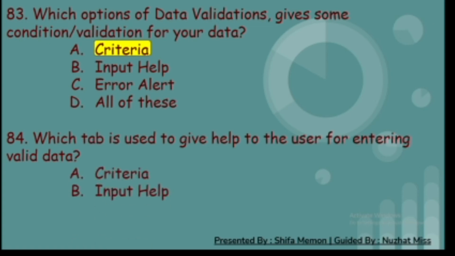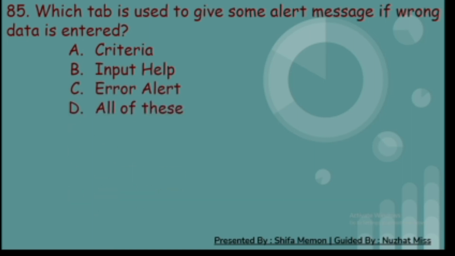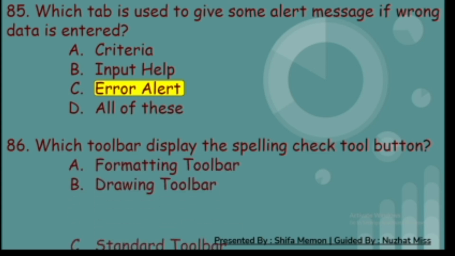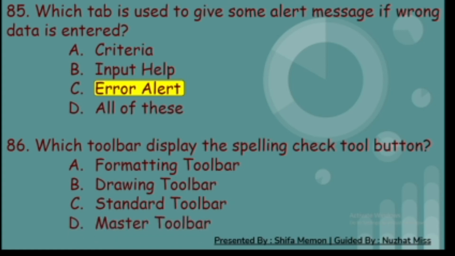84th. Which tab is used to give help to the user for entering valid data? A. Criteria, B. Input help, C. Error alert, and D. All of these. And the correct answer is B. Input help. 85th. Which tab is used to give some alert message if wrong data is entered? A. Criteria, B. Input help, C. Error alert, and D. All of these. And the correct answer is C. Error alert. 86. Which toolbar displays the spelling check tool button? A. Formatting toolbar, B. Drawing toolbar, C. Standard toolbar, and D. Master toolbar. And the correct answer is C. Standard toolbar.